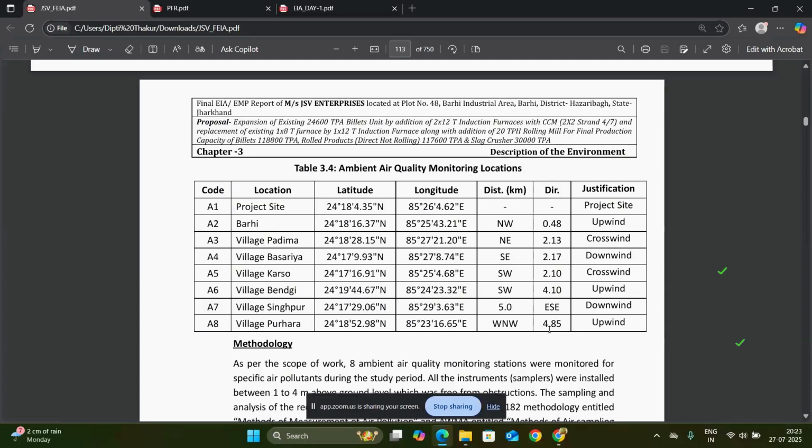As you can see, the distance and direction are mentioned in the air quality monitoring location. The distance is 4.10, 2.13. As the impact of the project is not too much, all the directions or distances are mentioned within a 5-kilometer radius. And you just have to write the justification for why you chose the point, why you chose the location. So justification is also there.